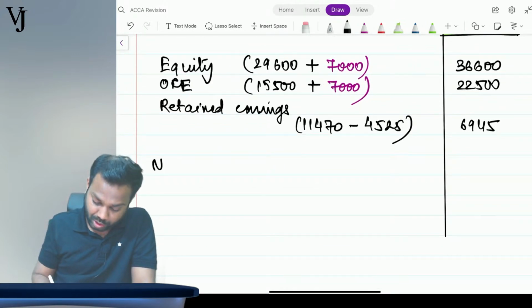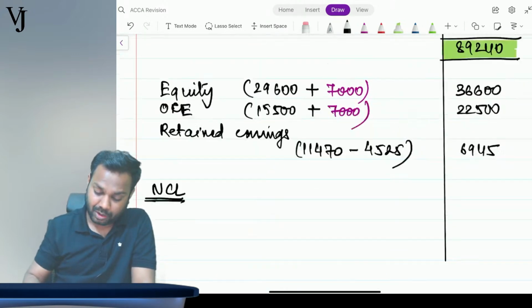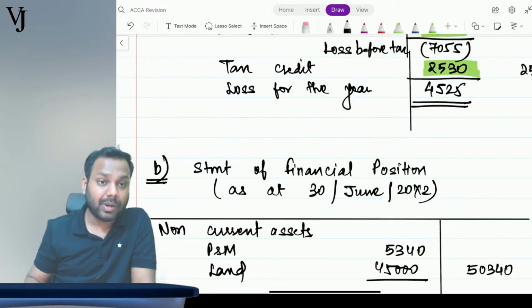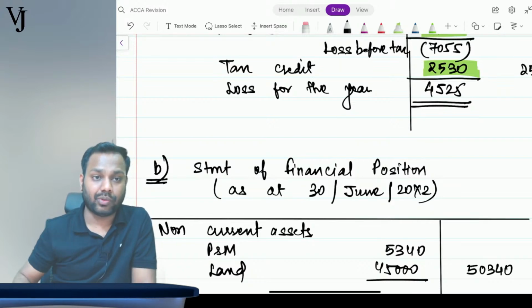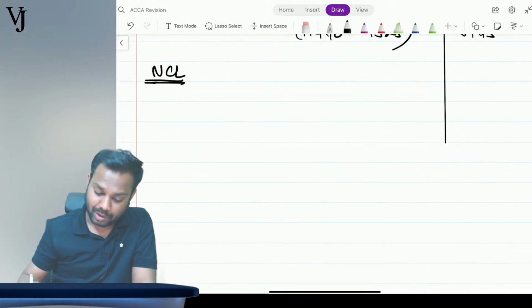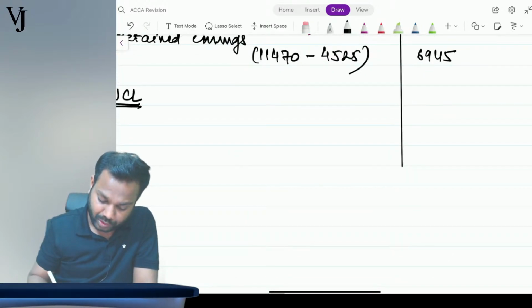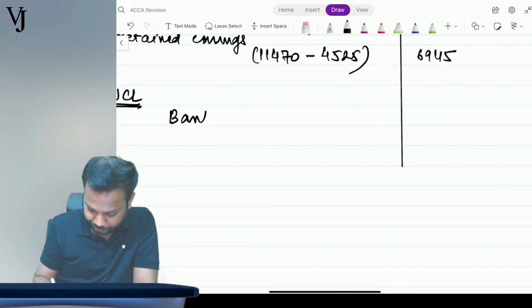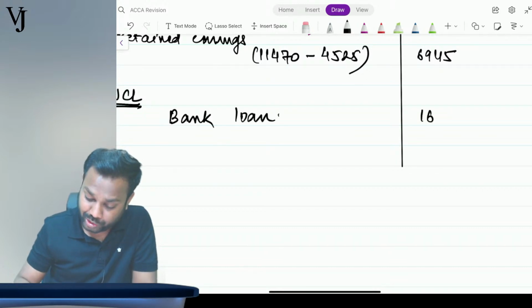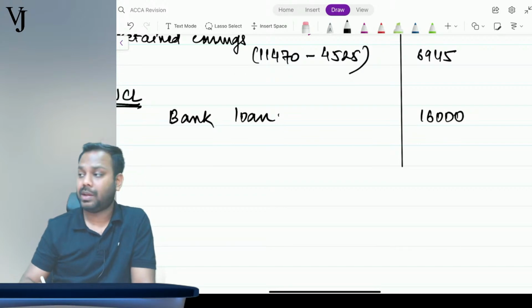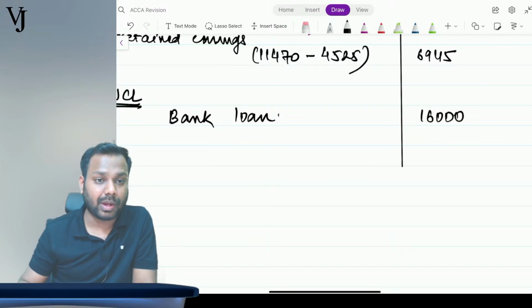Now coming to non-current liabilities. See, equity is done, retained earnings done, assets done. Okay, now bank loan. What was the amount of bank loan? Tell me, guys. Bank loan was 16,000, right? Bank loan was 16,000. So bank loan is also done.